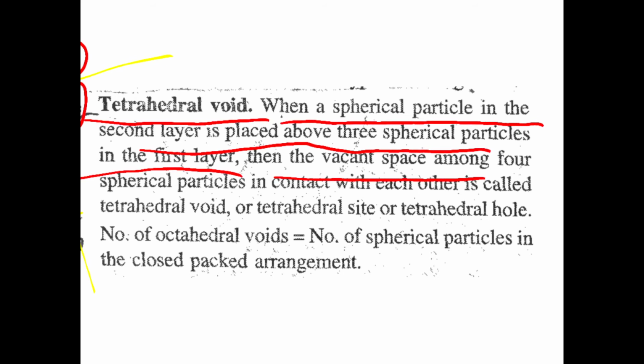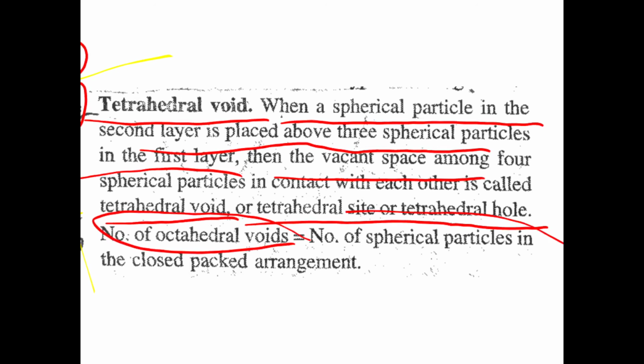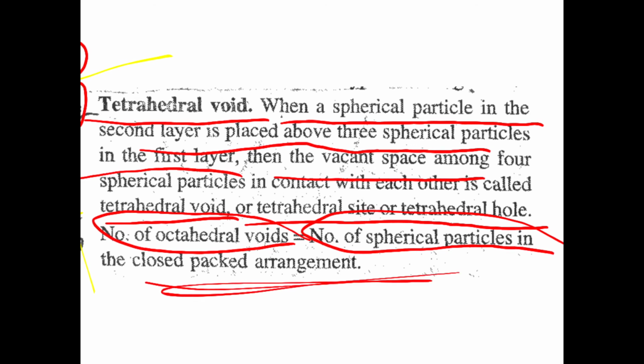So, what is tetrahedral void? When a spherical particle in the second layer is placed above the three spherical particles in the first layer, then the vacant space among four spherical particles in contact with each other is called tetrahedral void or tetrahedral site or tetrahedral hole. Number of octahedral void is equal to number of spherical particles in the close packing arrangement.